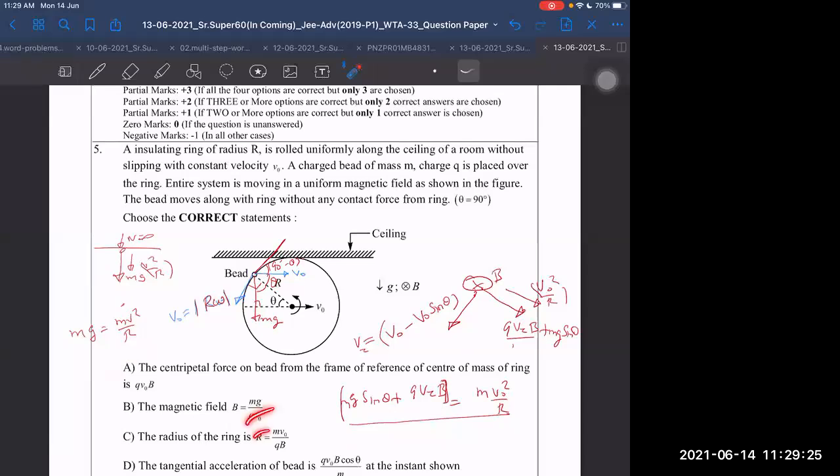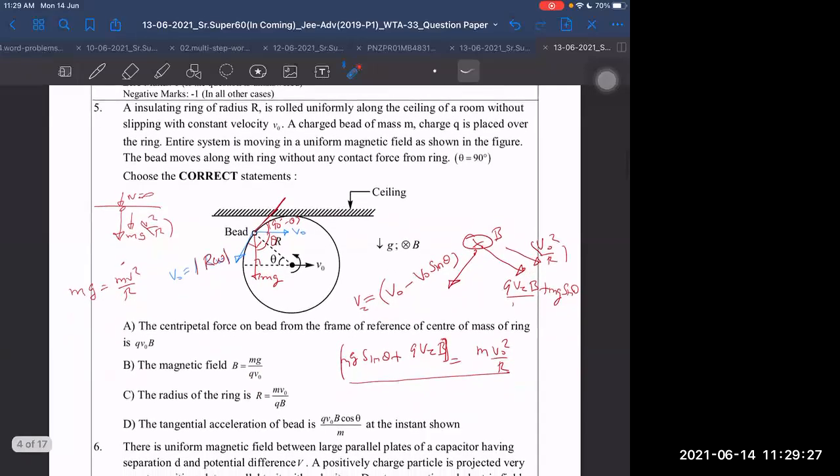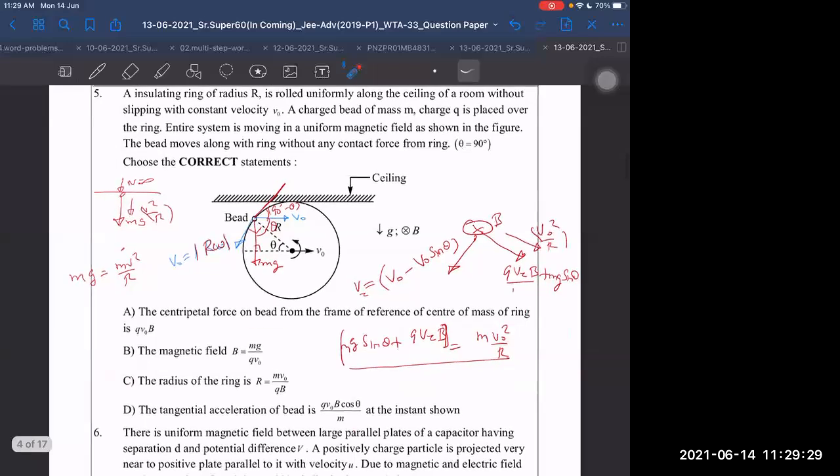We are doing it in the ground frame only. So we can change. But what about in the other frame? Centripetal force on the bead from the frame of reference of the center of mass of the ring. From that frame, the centripetal force will be equal to Q V naught B, because m v naught square by r equals 0 in that frame, so v naught will become 0 now.